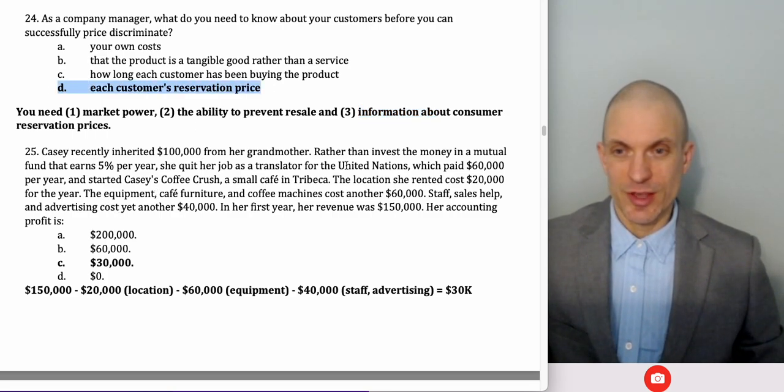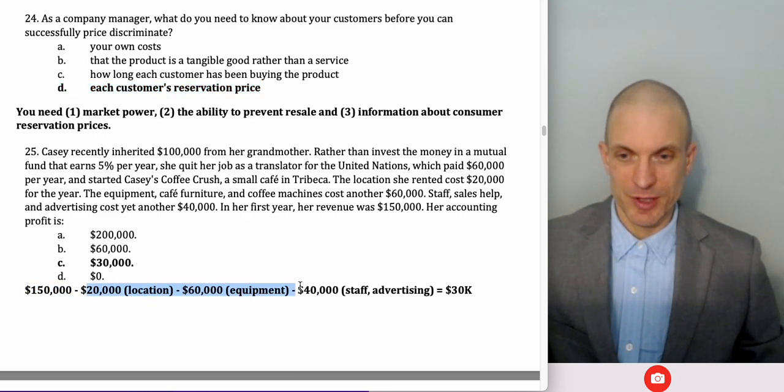Casey inherited $100,000 from her grandmother. Rather than invest in a mutual fund that earns 5% per year, she quit her job as a translator for the UN, which paid $60,000 per year, and started Casey's Coffee Crush, a small cafe. The rented location cost $20K, the equipment cost another $60K, and advertising cost $40K. In the first year, the revenue was $150K. Accounting profit is just revenues minus explicit costs, so it's going to be $30,000.